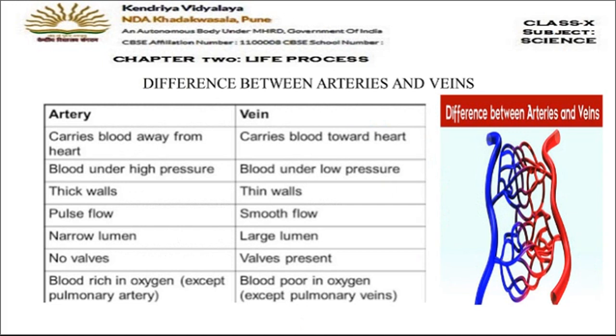Arteries are the tubes which carry the blood away from the heart, and veins are the tubes which carry the blood towards the heart. Veins are collecting the CO2 and the other waste through the cells and carry that waste-containing blood towards the heart. Okay? So in the arteries the blood flows under high pressure, whereas in case of veins the blood flows under low pressure. Why is there high pressure? Because the heart is pumping the blood into the arteries, so there is a high pressure inside the arteries.